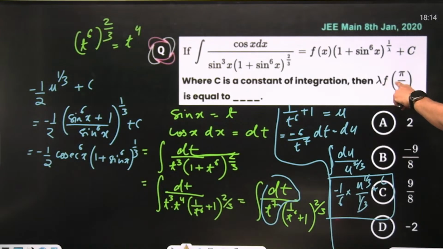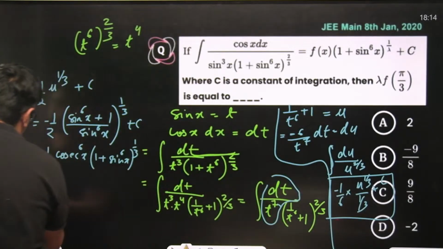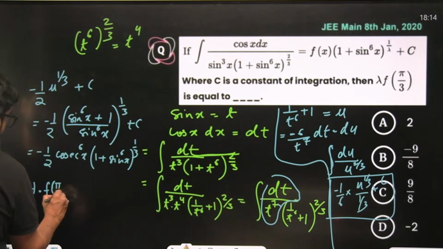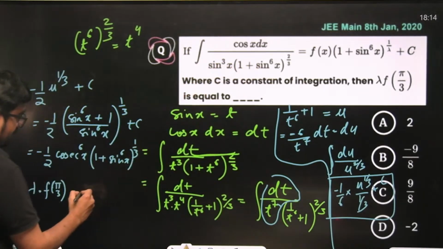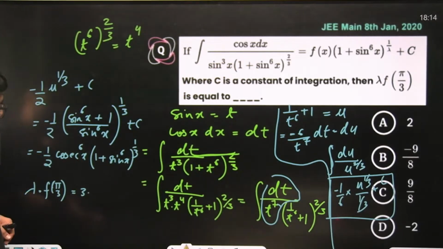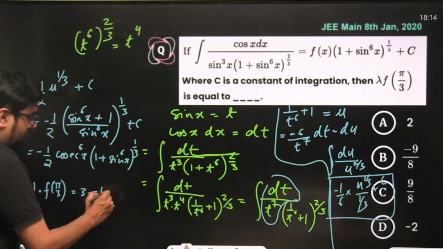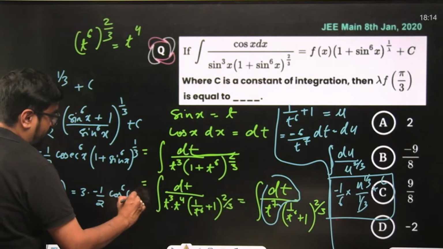So lambda into f of pi by 3, where lambda is 3, is 3 into f of pi by 3. 3 into minus 1 by 2 into cosec to the power 6 of pi by 3.